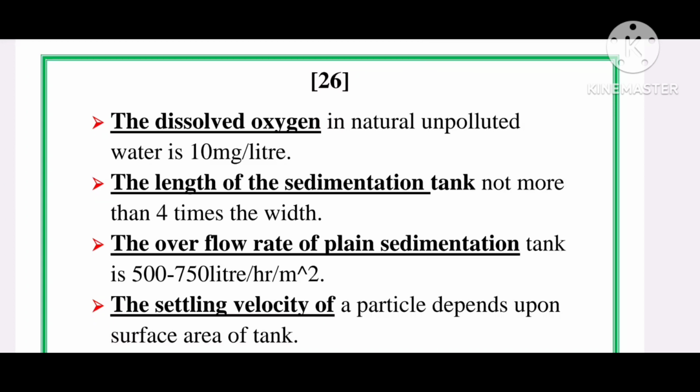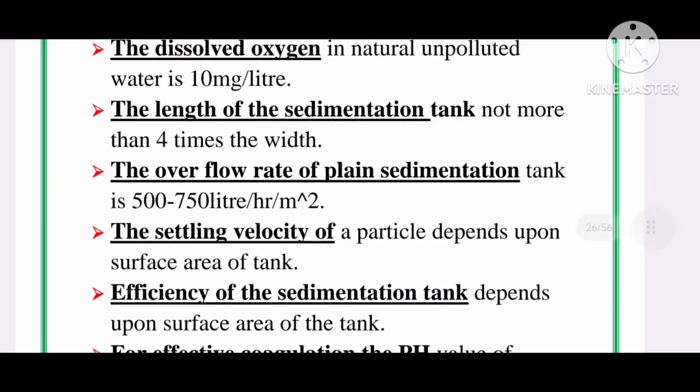The length of sedimentation tank should be not more than 4 times the width. The overflow rate of plain sedimentation tank is 500 to 750 liters per hour per meter square.